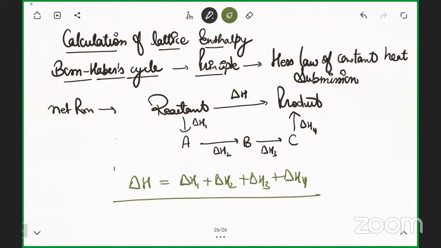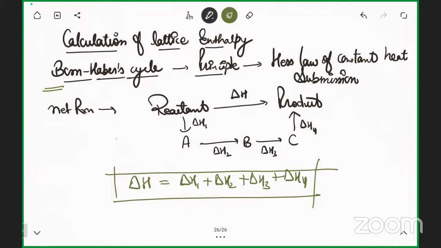So according to the Hess law, if a reaction is occurring in multiple steps, the energy change will be equal to the net reaction energy change. It means delta H equals delta H1 plus delta H2 plus delta H3 plus delta H4. This is the statement of the Hess law. We have not started the Born-Haber cycle right now, but the principle on which the Born-Haber cycle totally depends is Hess law of constant heat summation.